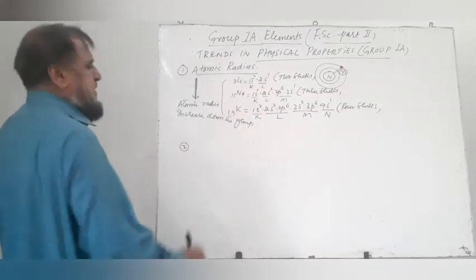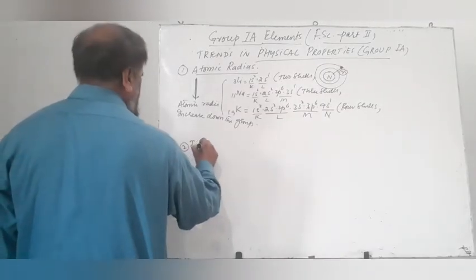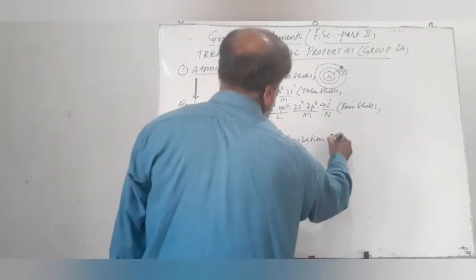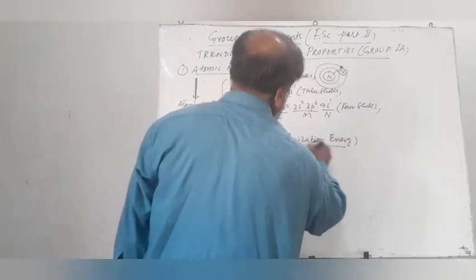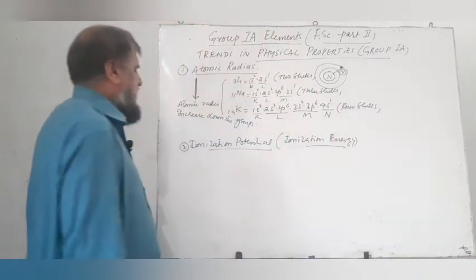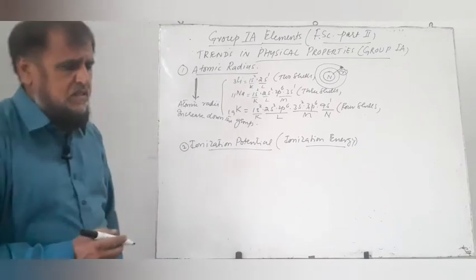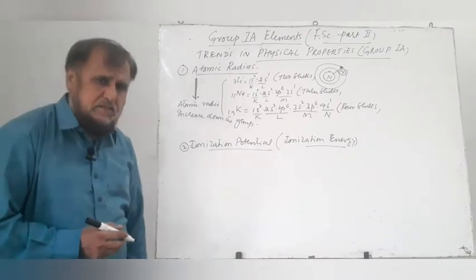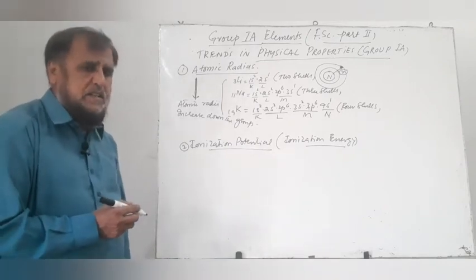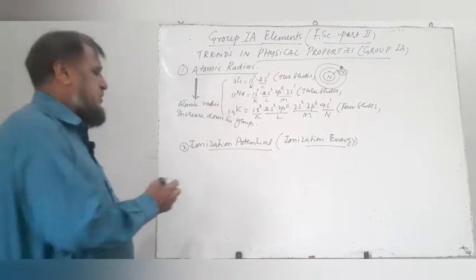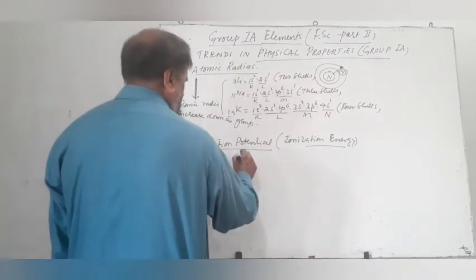The second property of these elements is ionization potential or ionization energy. Ionization potential is the energy which is required to remove an electron from an isolated atom or gaseous atom in its ground state and produce a positive ion or cation.